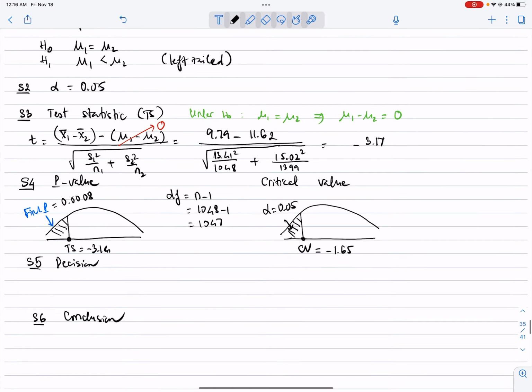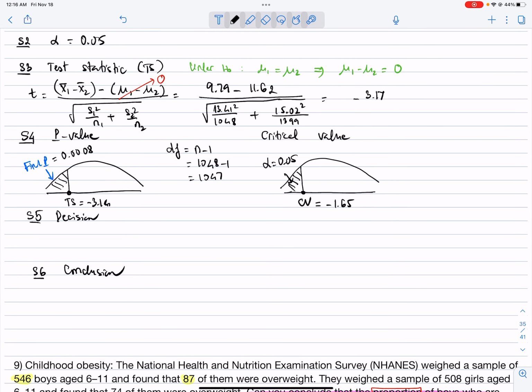Okay, so if we look at the p-value, now compare the p-value 0.008 and the alpha is 0.05, so the alpha is bigger, the p is smaller. Just like chapter 9, we will reject the null. And for the other side, the negative 3.17 land on here, land on the shaded region. So we will reject. The shaded region is reject.